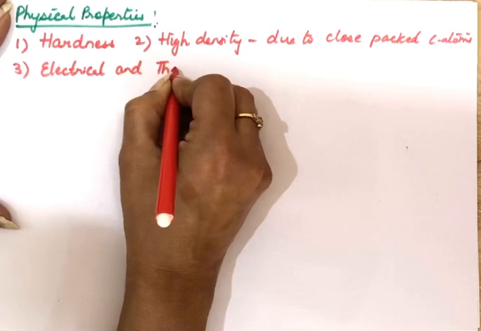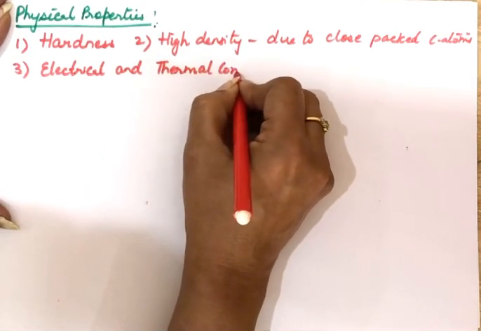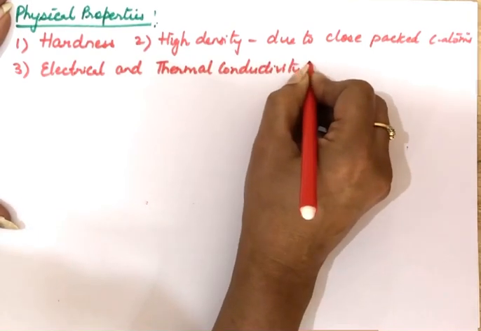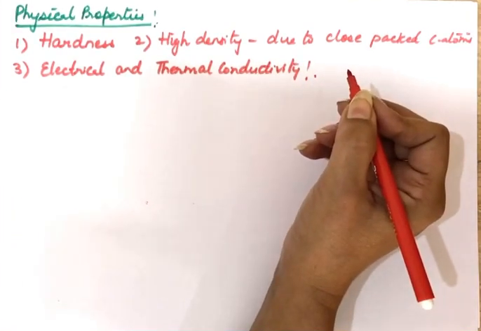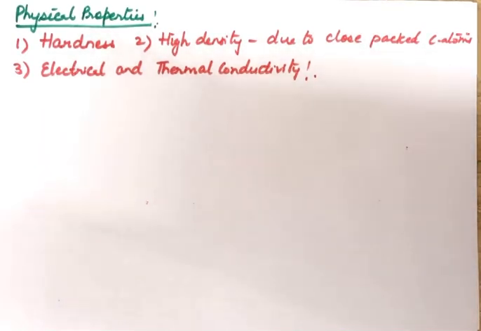Diamond is not an electrical conductor, because in the structure all 4 electrons of the carbon atoms are used. So no free electrons are present for conduction of electricity.